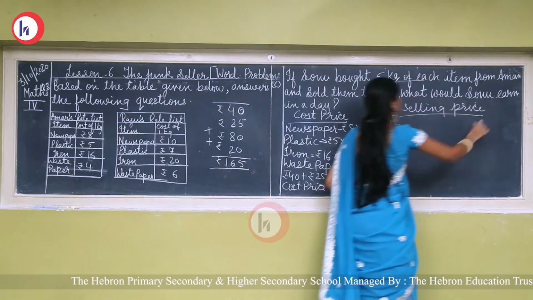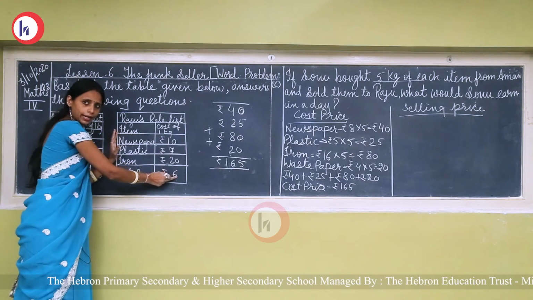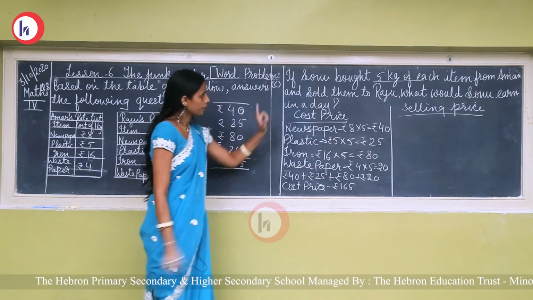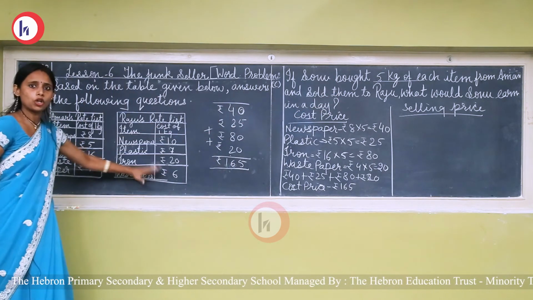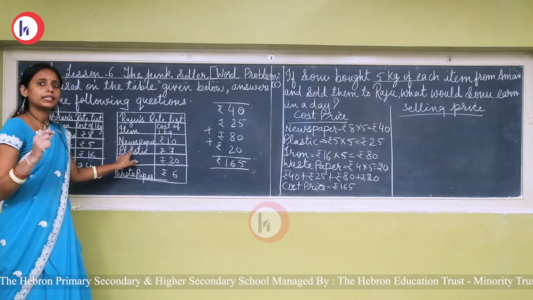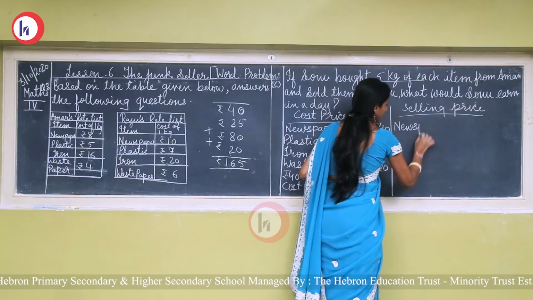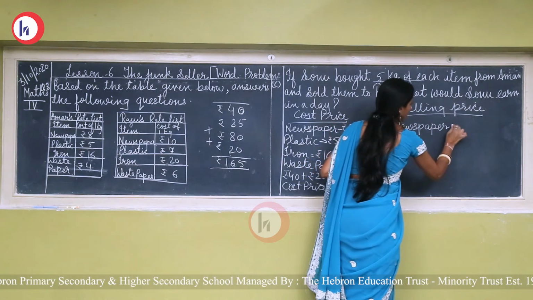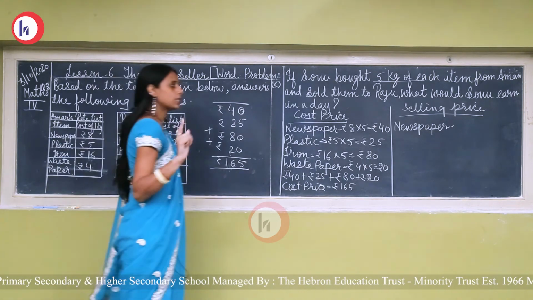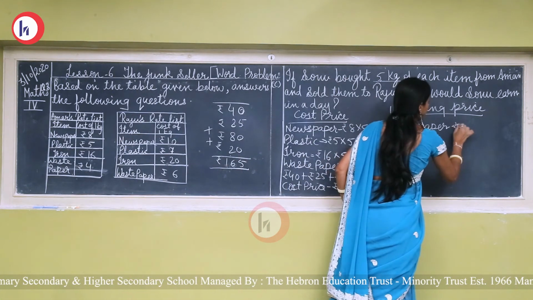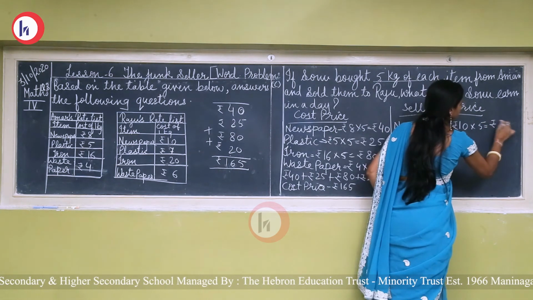Now we have to do the calculation like that, but the price list will be different. It is from Raju's rate list. Okay. Now see, the quantity will be 5 kilograms and the amount will be from this shop. So first of all, see the first item, it is newspaper. Now see, the price of newspaper for 1 kilogram is rupees 10. So rupees 10 multiplied by 5, 10 fives are rupees 50.